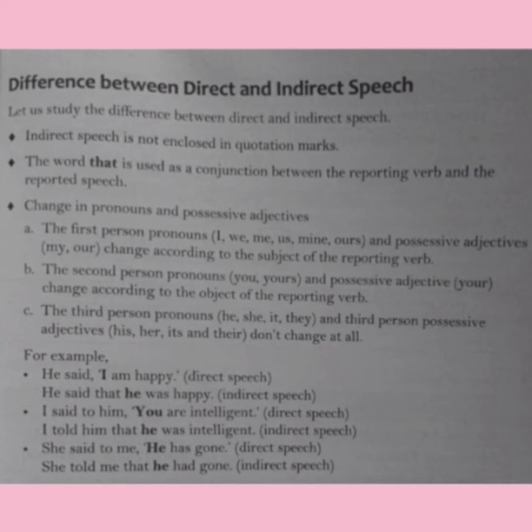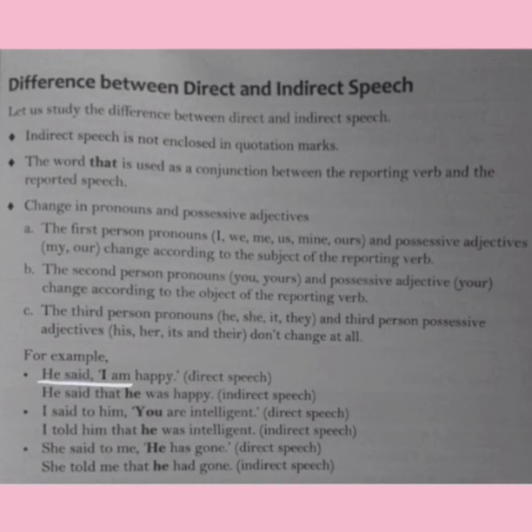The second person pronouns you, yours, and possessive adjective your change according to the object of the reporting verb. The third person pronouns he, she, it, they, and third person possessive adjectives his, her, its, and their don't change at all. Let us look at some of the examples.